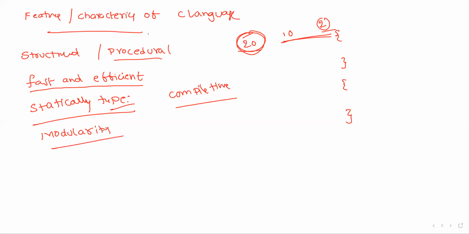Modularity. Here modularity in the sense my entire program is divided into different modules. Different modules in the sense different functions or different libraries. Why? To make easy usage. For example, if you want to perform some operation multiple number of times, instead of writing the same code multiple times, you write the code in a single function, and whenever you require, simply call that function.